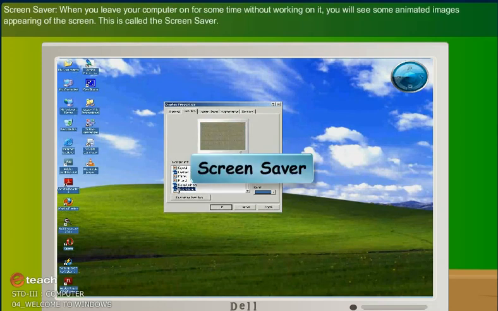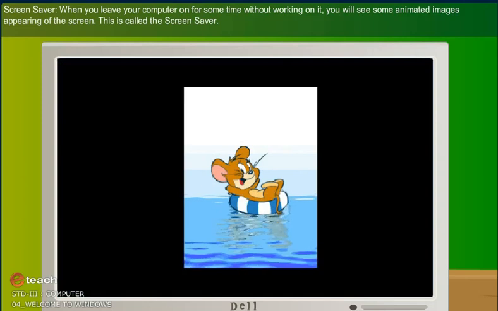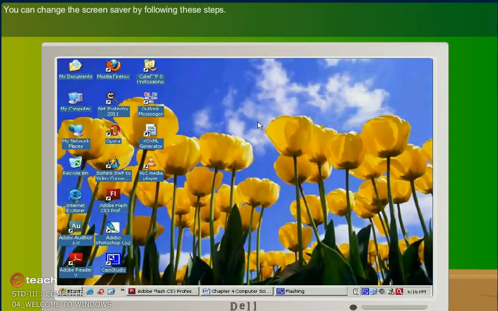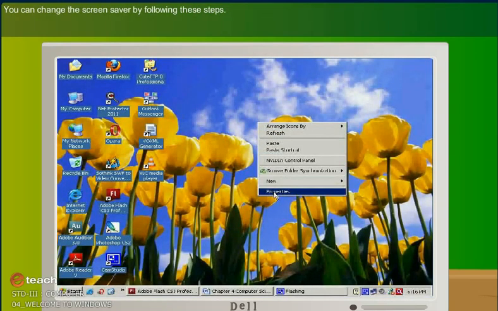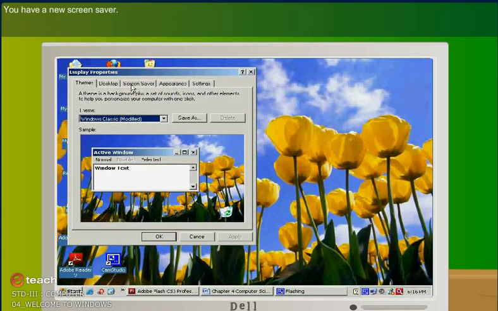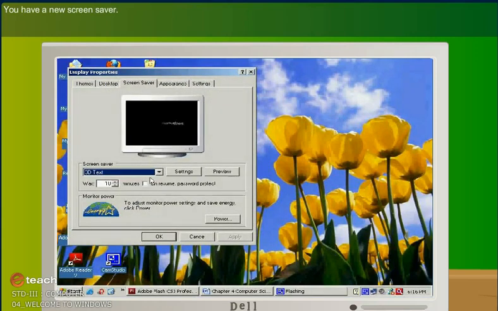Screensaver. When you leave your computer on for some time without working on it, you will see some animated images appearing on the screen. This is called the screensaver. You can change the screensaver by following these steps. You have a new screensaver.